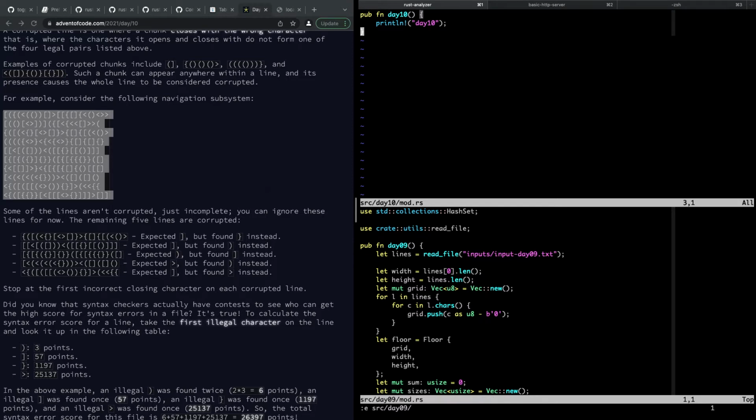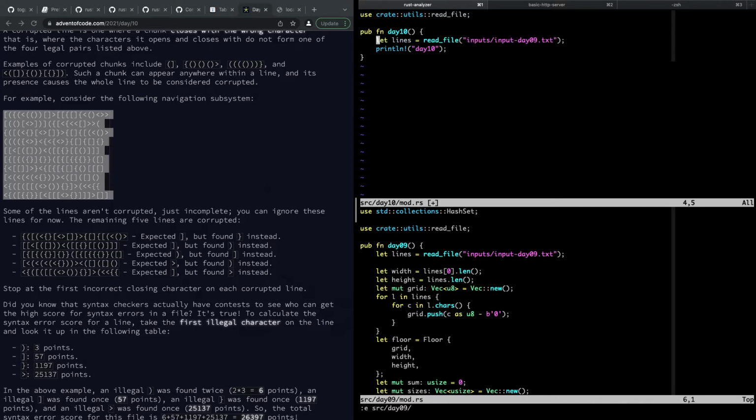It's this line. No, it's not this line. Although maybe I can use a hash set to do mapping between open and close, but I'll start off just doing a match and see how far that gets us.